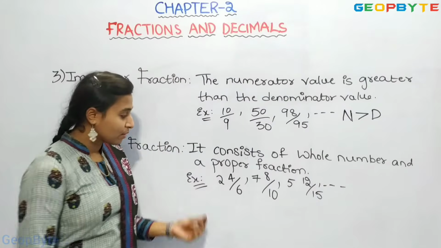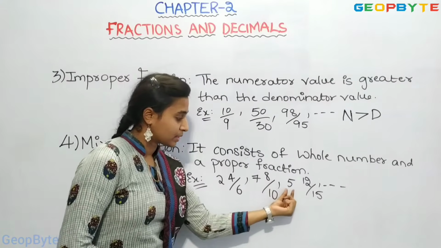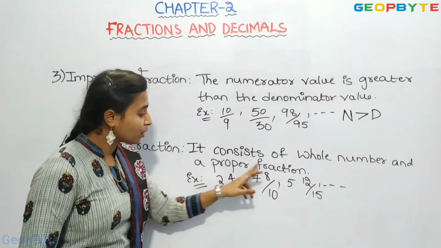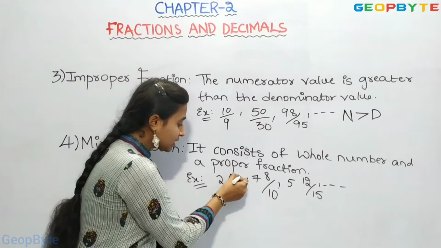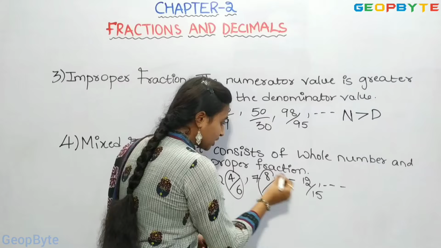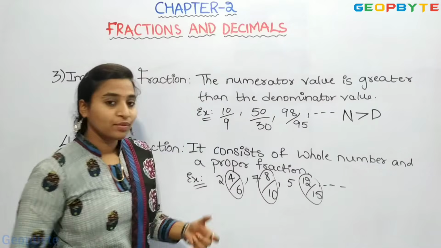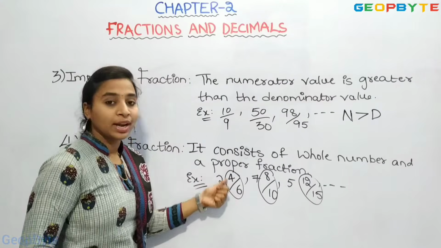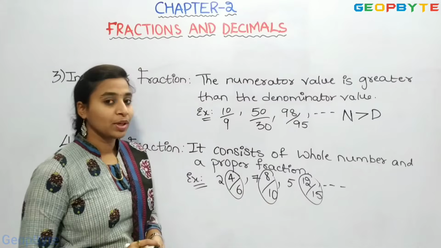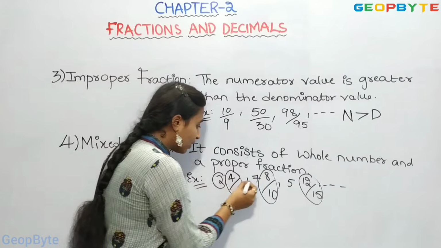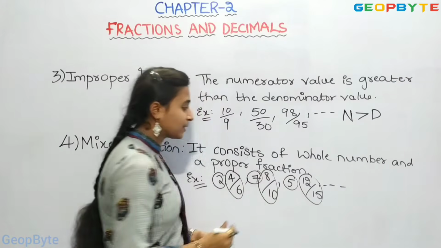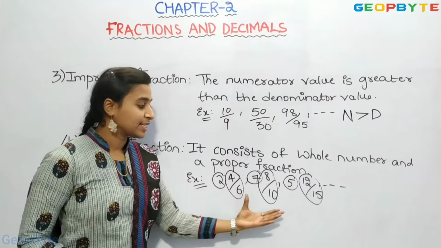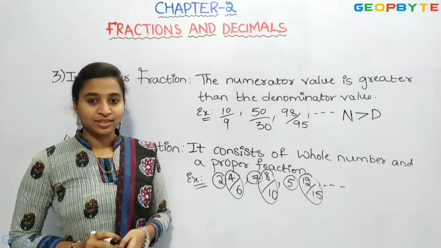If you see, we have whole numbers in front of proper fractions. These are proper fractions. That means we have numerator value less than the denominator value, and in front we have whole numbers. So these are examples of mixed fractions.